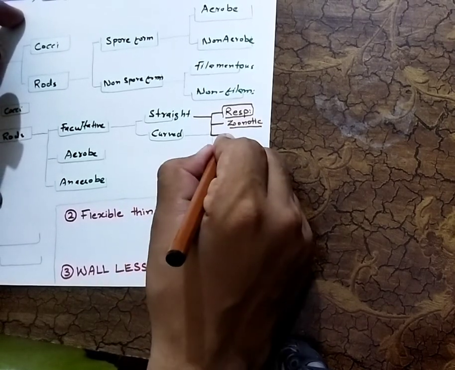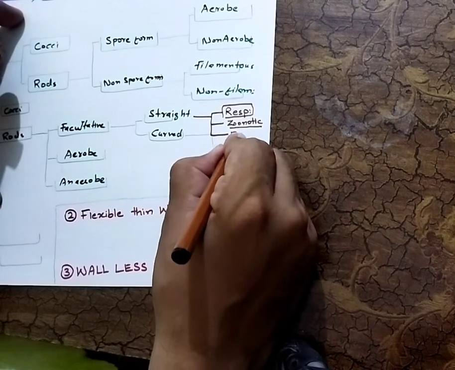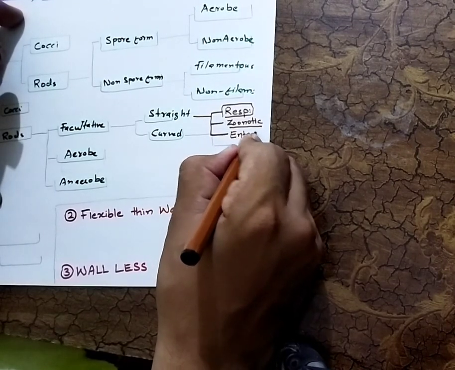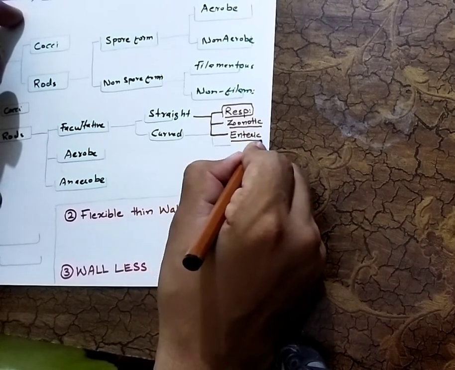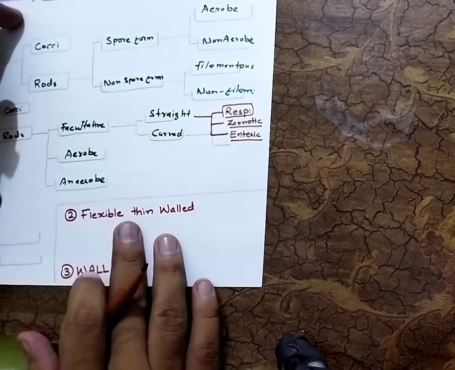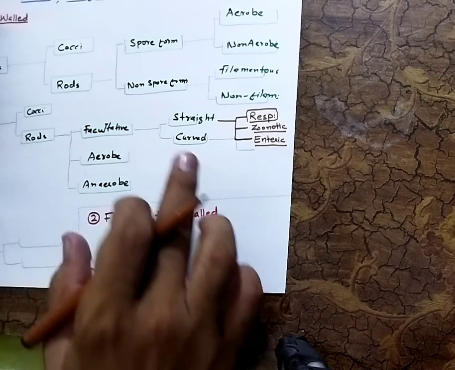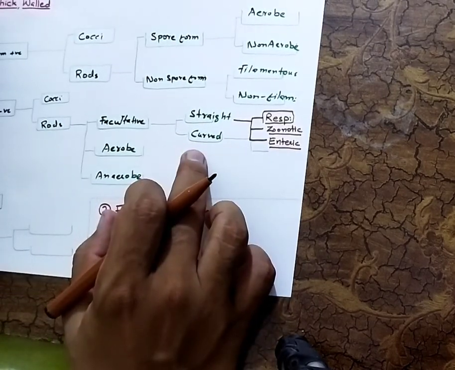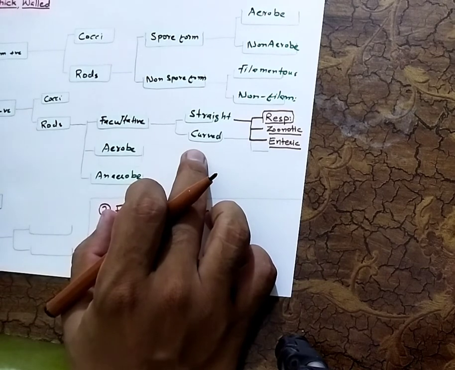And the other category is enteric. Enteric means these bacteria can transfer through the GIT, right? Okay, so these are the classification of the straight bacteria, and the curved we will talk about in the upcoming lectures because there are only few.